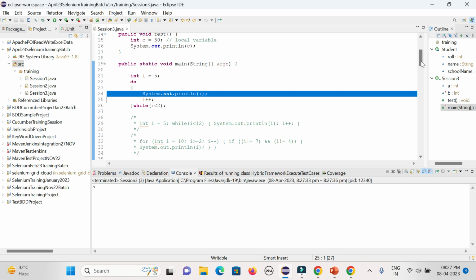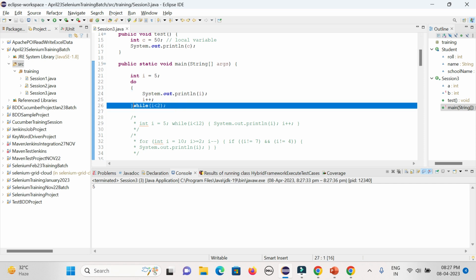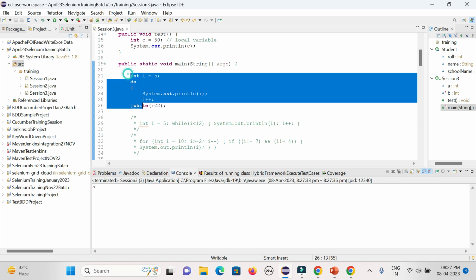So that is the reason you need to quit that code sometimes. That is also the way the finally block is there. In case you want to see whether it is executing at least one time, that is the way you can deal with the do while loop. Otherwise you can go with the while loop or for loop.